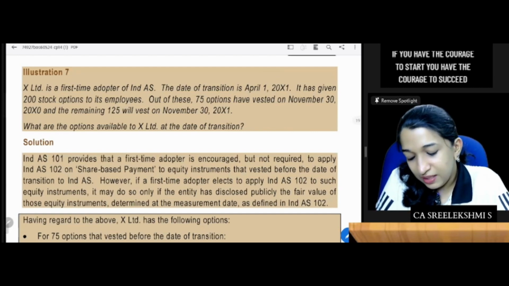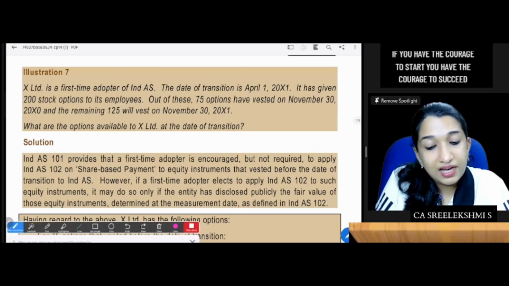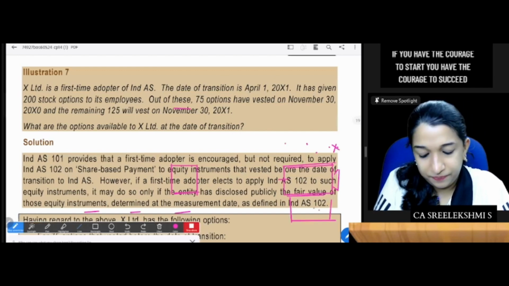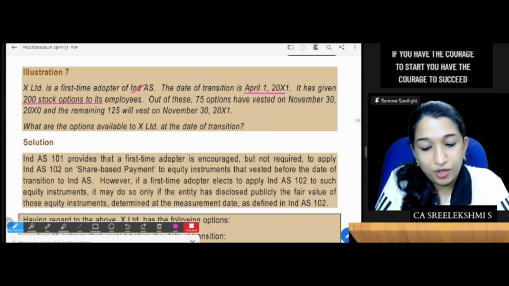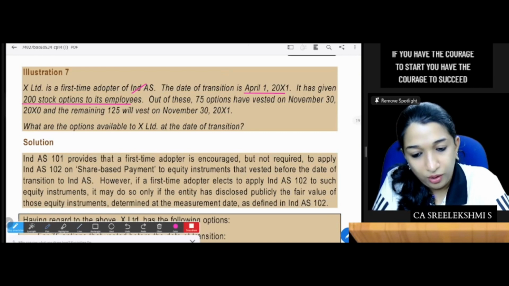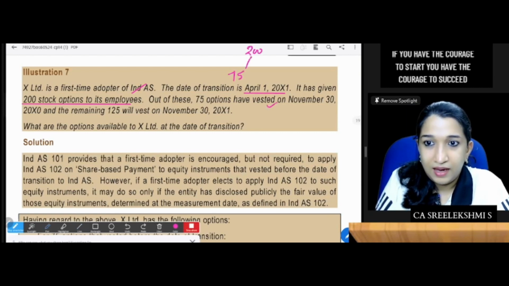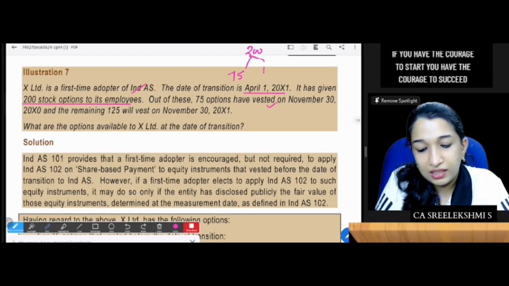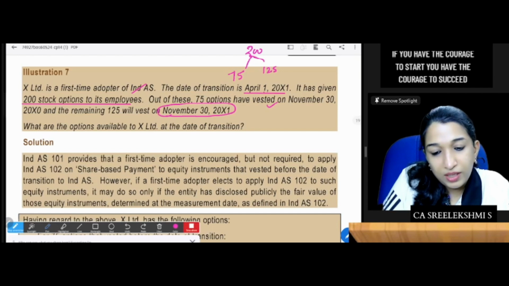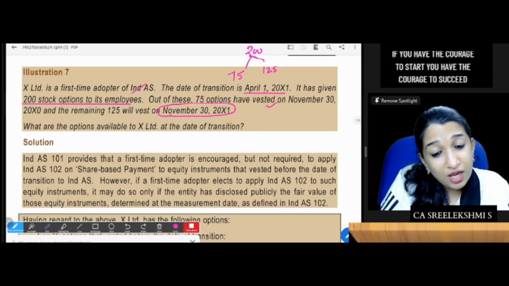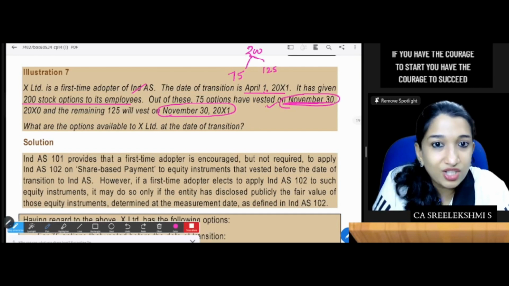Let me see. X Limited is a first time adopter of IND AS. Date of transition is 1st April 2011. It has given 200 stock options to its employees. Out of the 200, 75 options are vested, and the remaining options will vest on 30th November 2011. So on 1st April 2011, the 75 options are already vested, on 30th November 2010, before the date of transition.